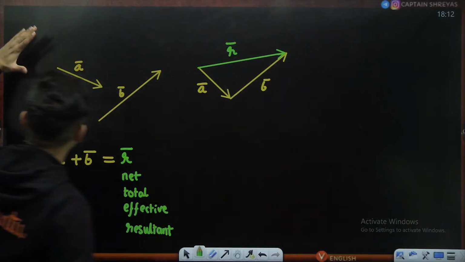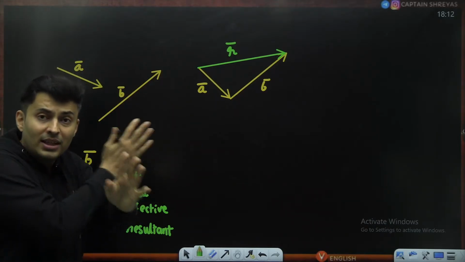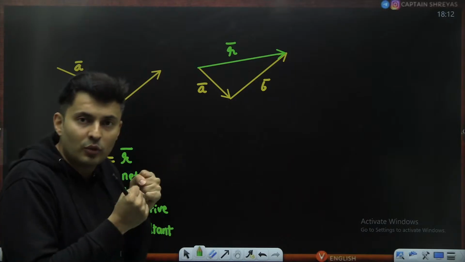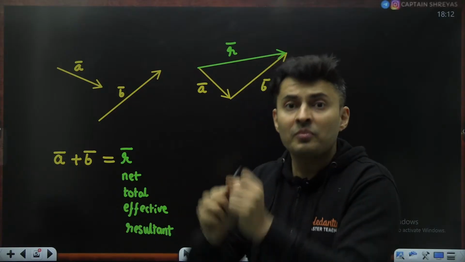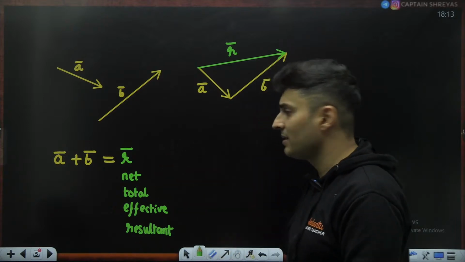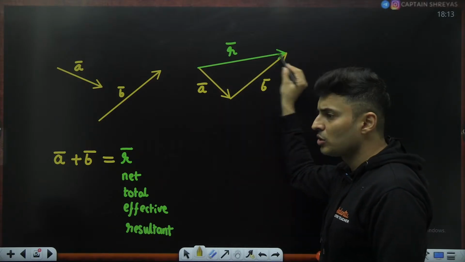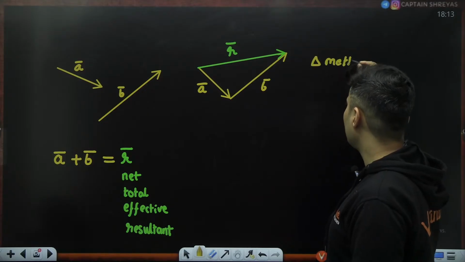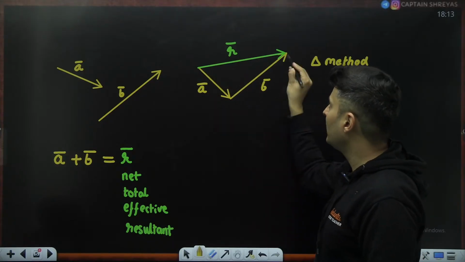So if one person applied A Newton of force, and another applied B Newton of force, the total force when they are at an angle will be R Newton of force. So you can replace these two forces with one single force, which will behave like the cumulative effect, the total effect of these two individual forces. That is the meaning of resultant. This method of addition, where you draw the missing side of the triangle and join the remaining side, is called the triangle method, where the tail coincides with the head and the missing side starts from the tail and goes to the head.